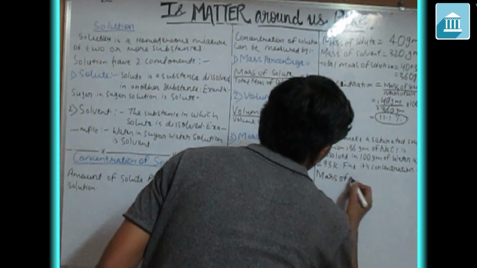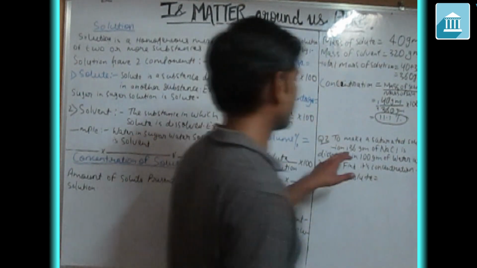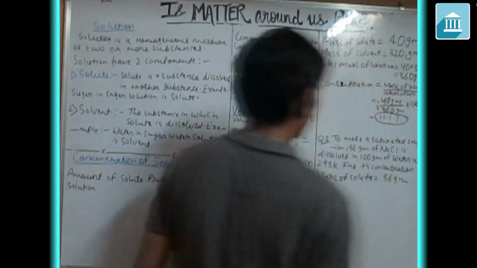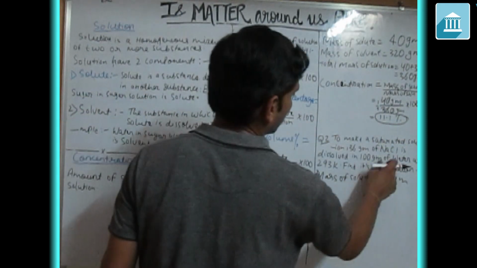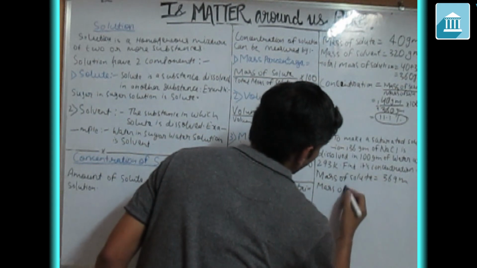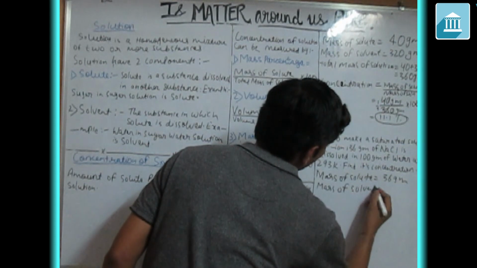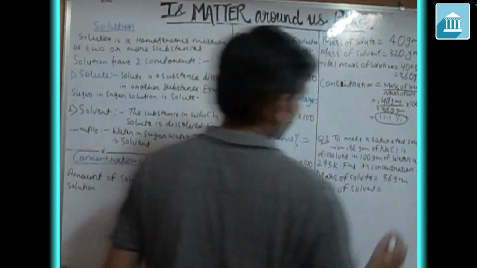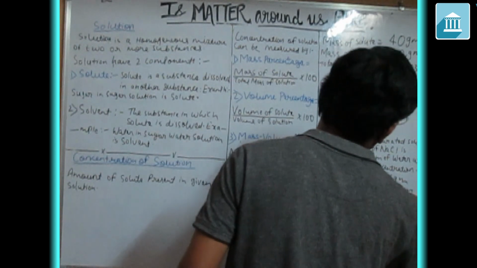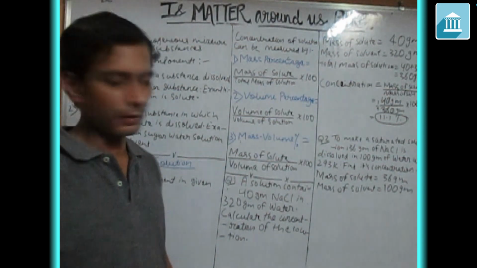Mass of solute is 36 gram, and water, the solvent, is 100 gram. So this is your mass of solvent.